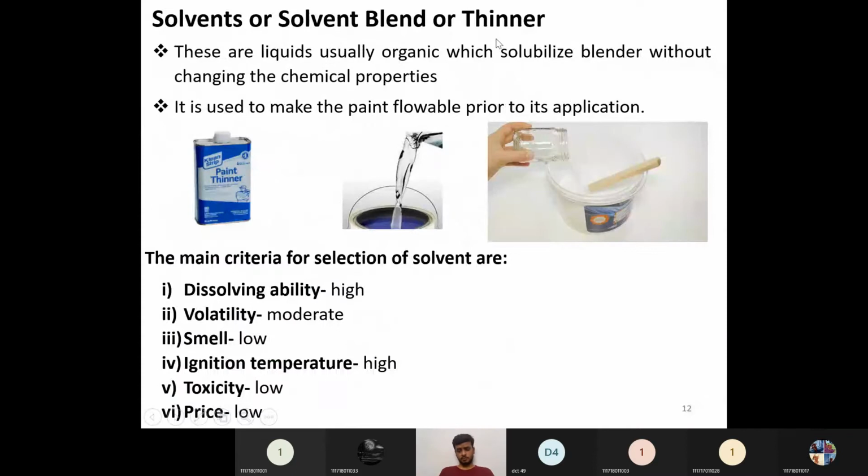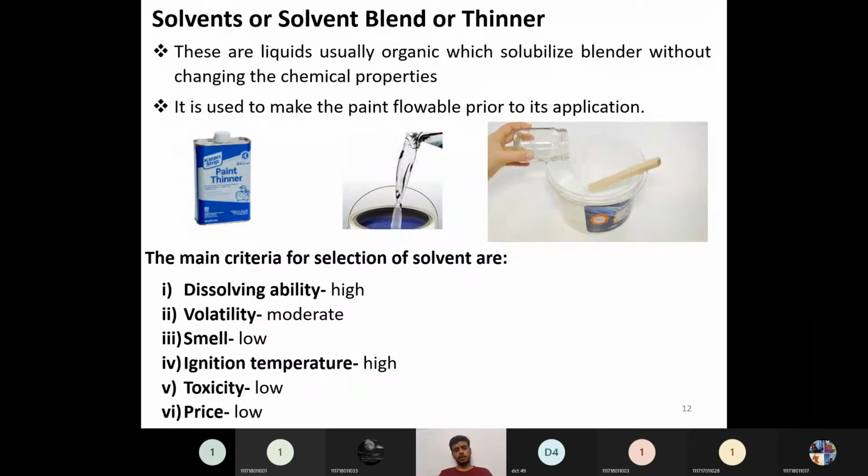To form a paint vehicle, we need to have a resin or binder or film former, and this thinner we need to have. First, resins we have discussed, various natural resins and synthetic resins. So the next thing we have to discuss is thinners. Usually these thinners are nothing but organic solvents, or they will contain organic solvents.